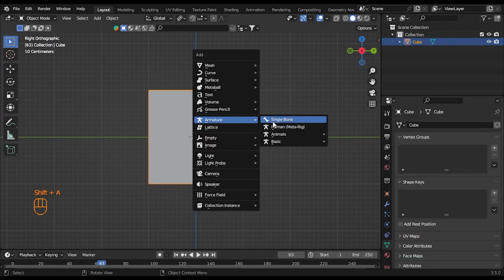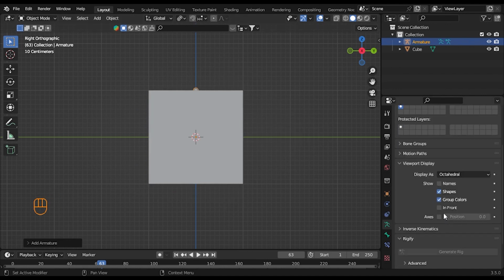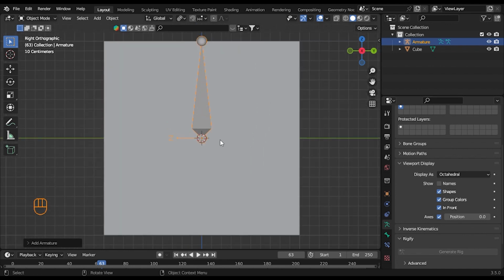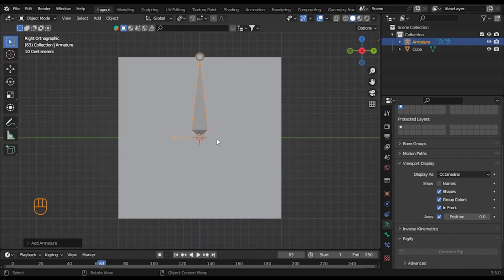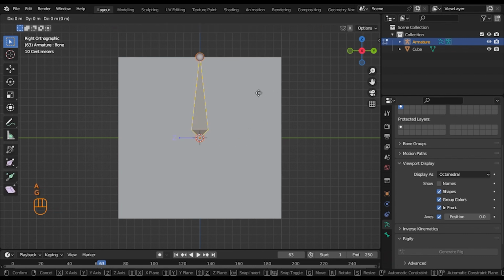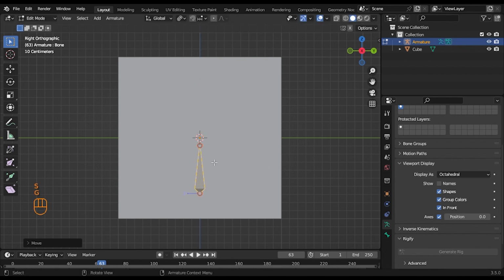press Shift A, add a single bone. You want to check In Front and check the axes, so you can see the axes of your bone. We need to press Tab to go to edit mode. So grab this bone, move it on the Z axis, scale it. You also want to duplicate it.